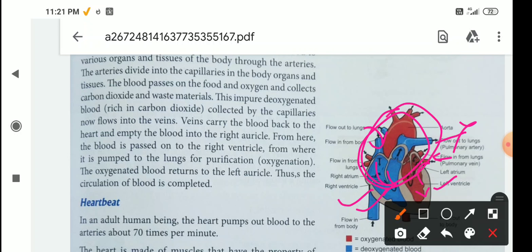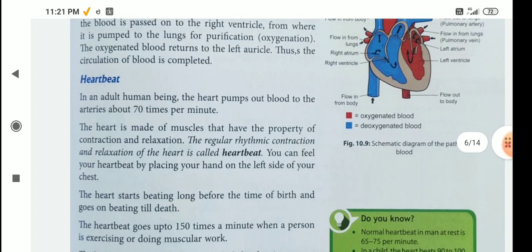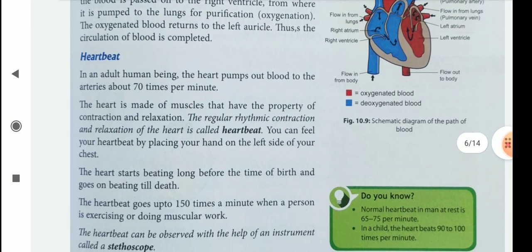Then heartbeat. In an adult human being, the heart pumps out blood to the arteries about 70 times per minute. The heart is made of muscles that have the property of contraction and relaxation. The regular rhythmic contraction and relaxation of the heart is called heartbeat.